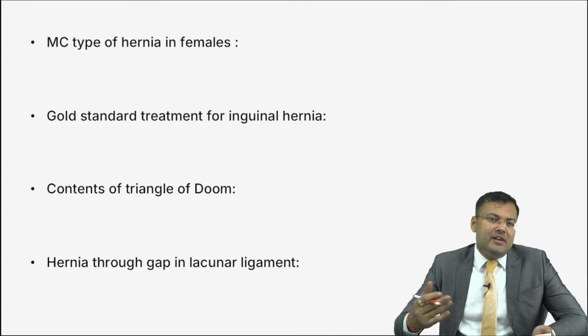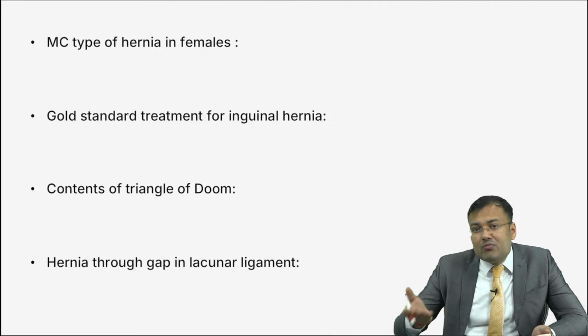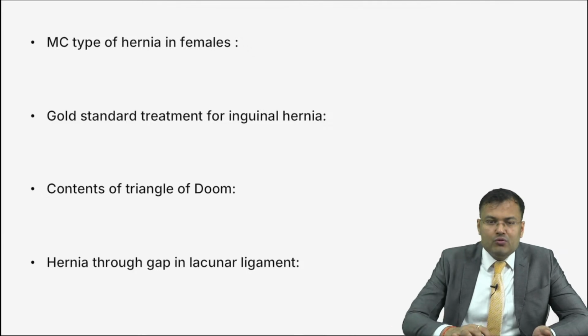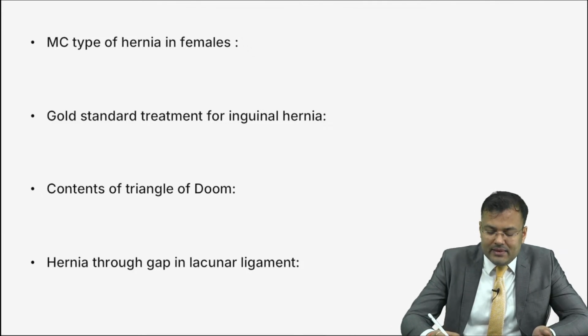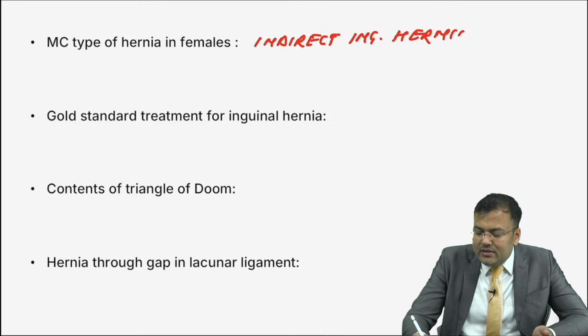Most common type of hernia in both males and females is indirect inguinal hernia. Femoral hernia is more common in females, but the most common type of hernia is inguinal. So most common type of hernia in both males and females, indirect inguinal. This you have to remember. And the femoral hernia is more common in females.